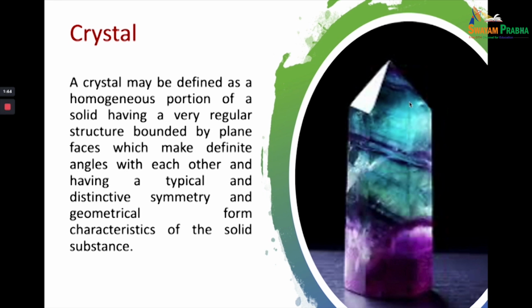Now, this is an illustrative example of a crystal. Diamond is a crystal, gems are crystals. So, how do you know what is a crystal? A crystal is a substance which has plane faces. You can see that there is a face which is plane in nature, and these plane faces make certain angles with each other.